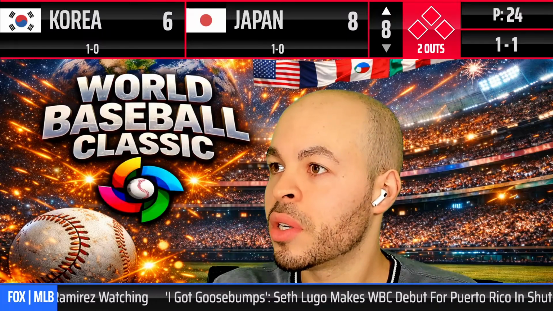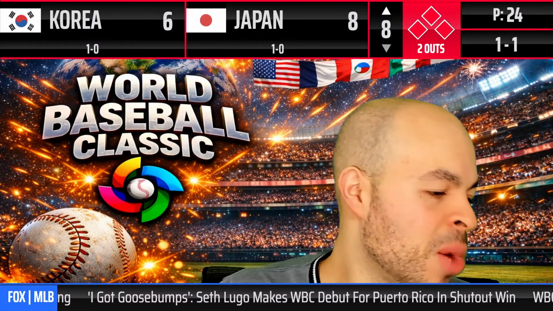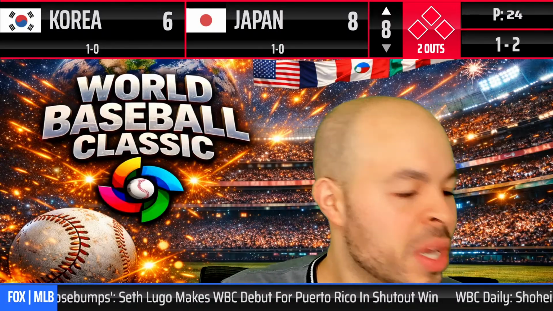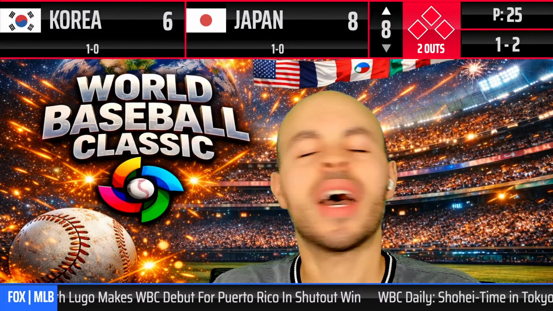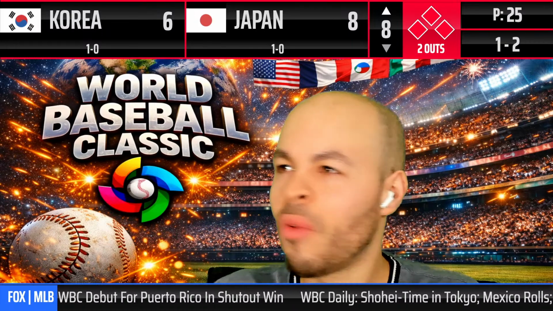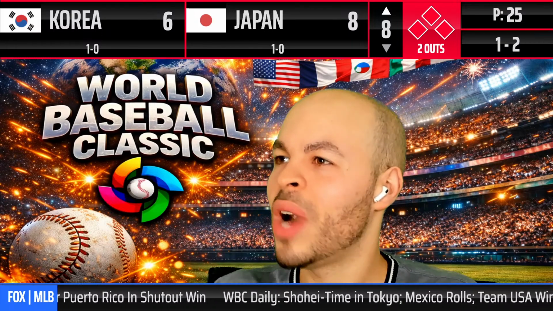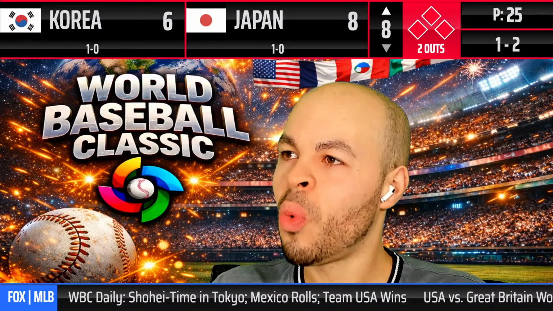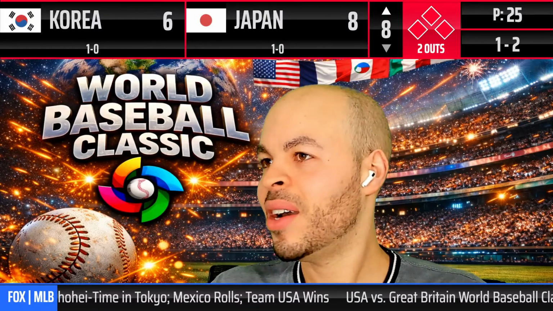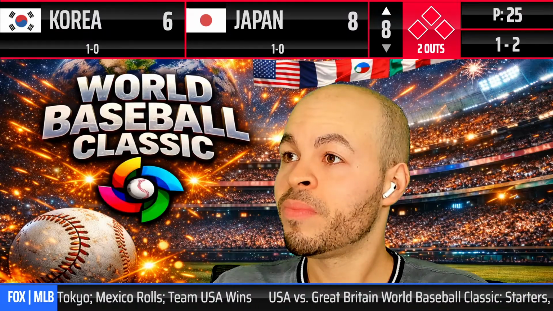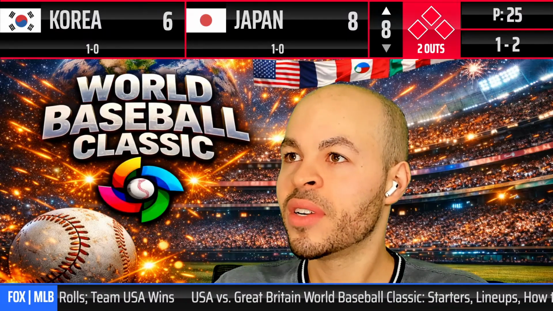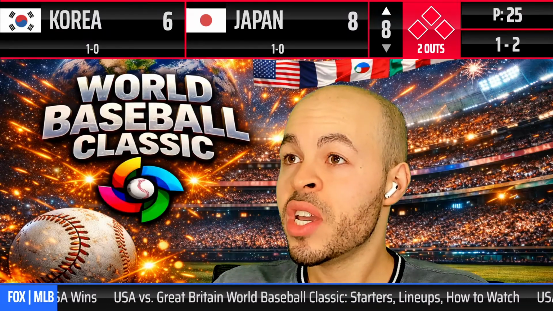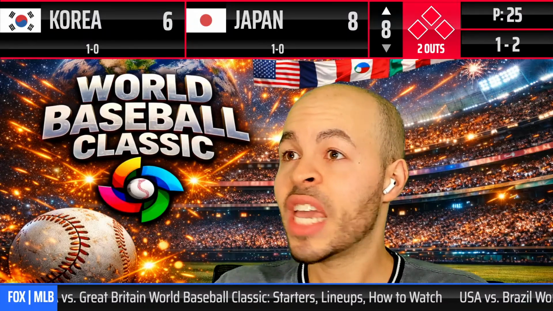Let's see. Here's the pitch. Swung at a ball. Help the pitcher. Don't help the pitcher. That ball was too far up. Don't help the pitcher. Too high. Nah, he missed a pitch that you just don't want to swing at. 1-2 is the count. Can Korea tie the game or take the lead?